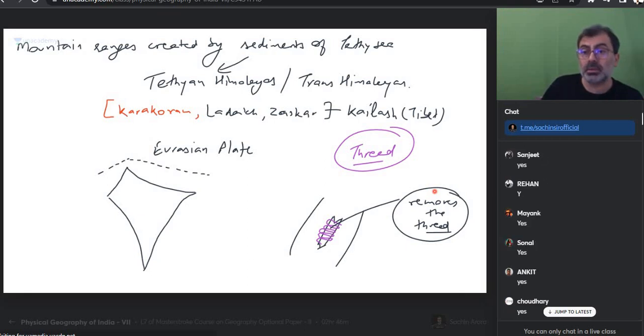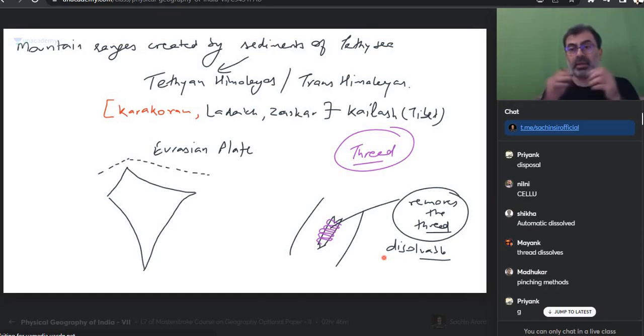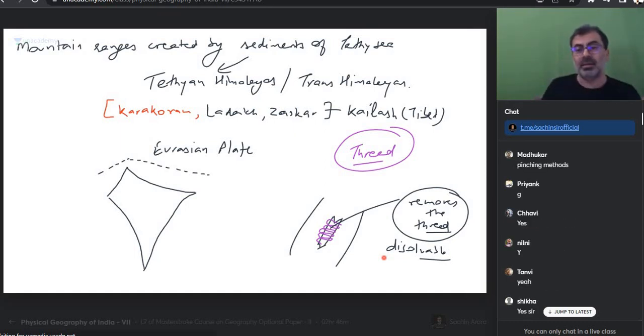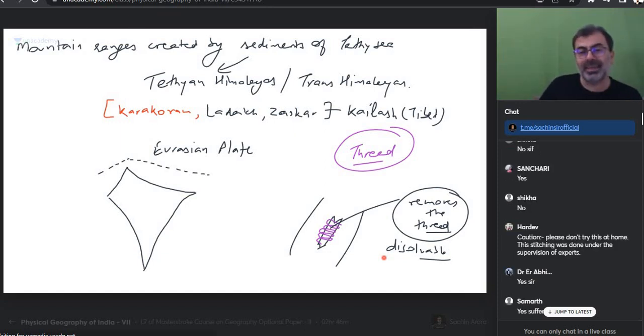Nowadays, the technology has gone a step further. This thread need not be removed. Now we have dissolvable stitches. They apply it and it dissolves on its own. Earlier it used to be like this. Remember at home we make karela: masala is put in the bitter gourd, it is tied with thread, then fried, and later the thread is opened and it is eaten. I don't know how many of you had that bitter gourd sabzi, with thread tied. Yes, mama papa make it.